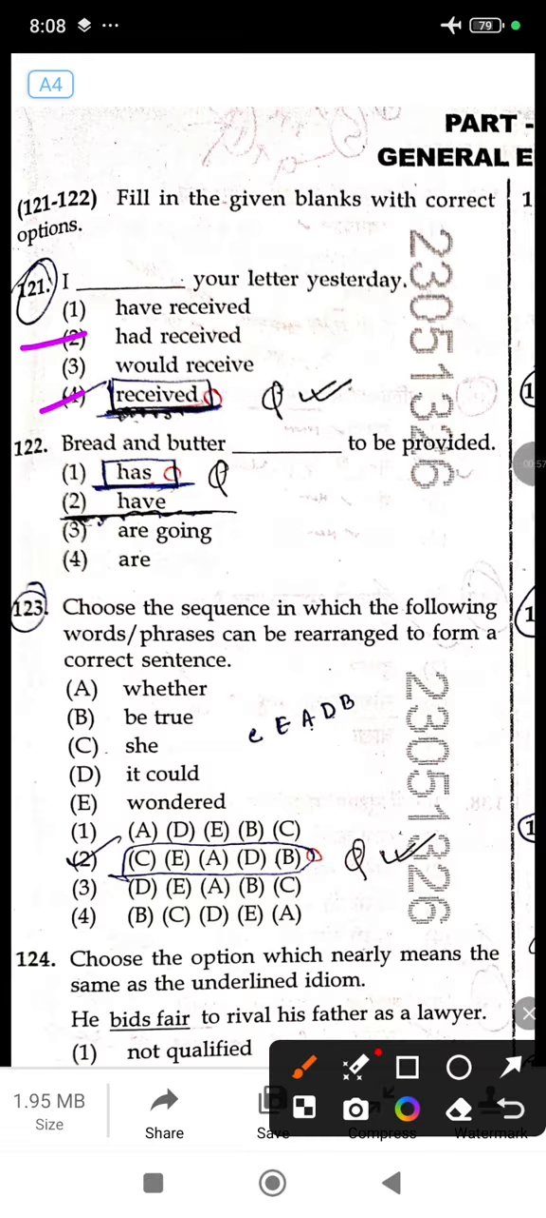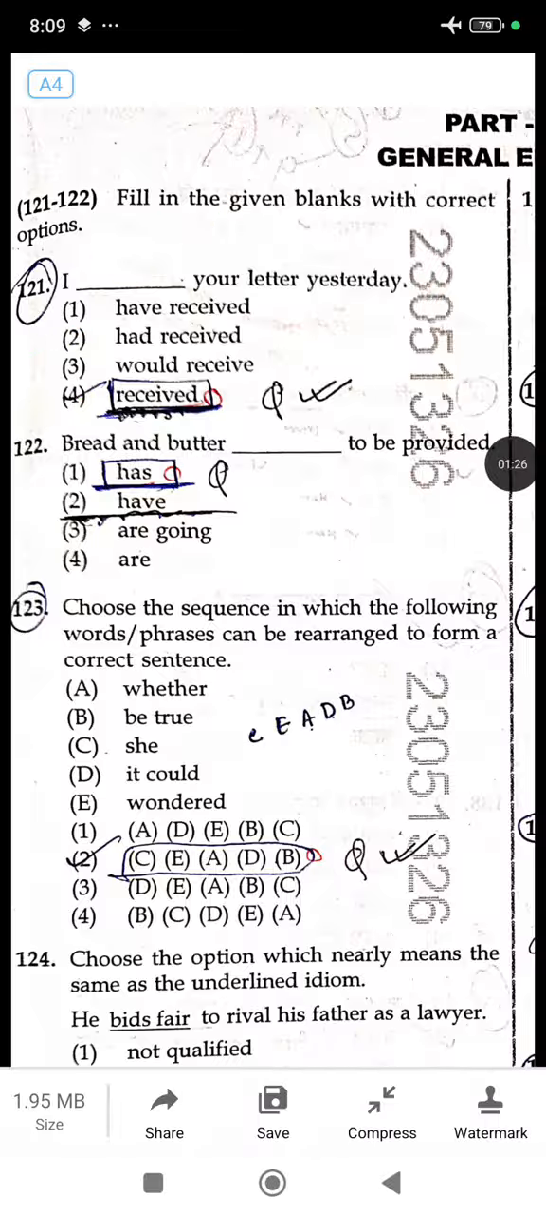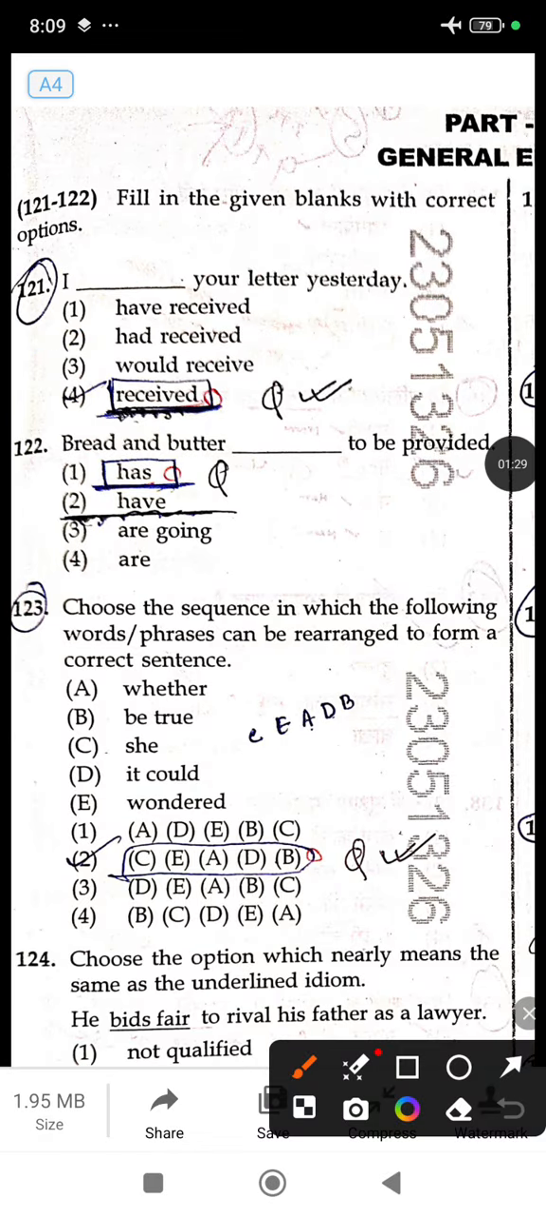Now here you have to use simple past because it is a single action, that's why simple past, subject plus v2, that will be your answer. What is the v2? Received is the v2. If there are two actions, then for the action that happened earlier we use had plus third form, and for the action that happened later we use simple past. But if there is only a single action in the past, we use the v2 form, that is, I received your letter yesterday.